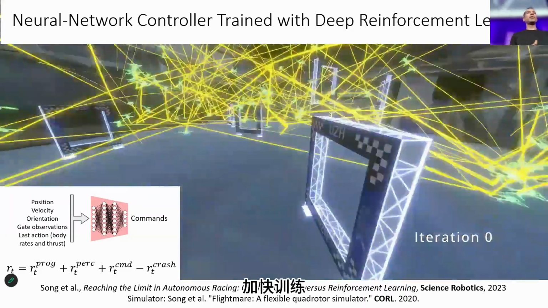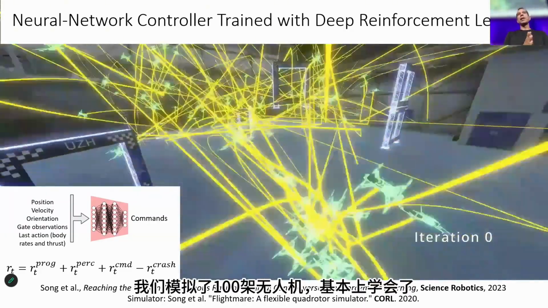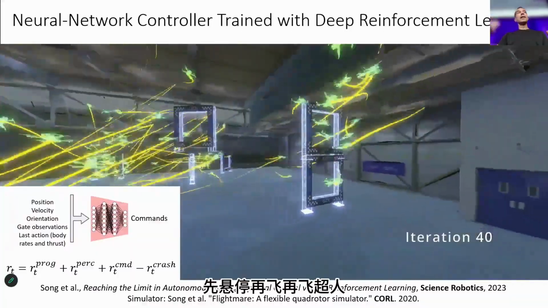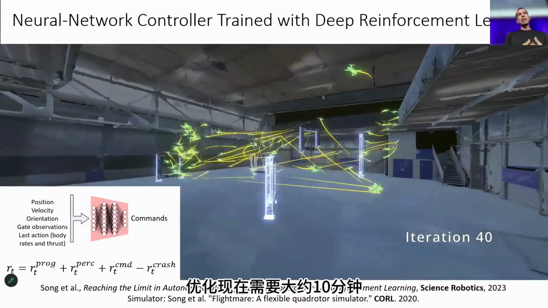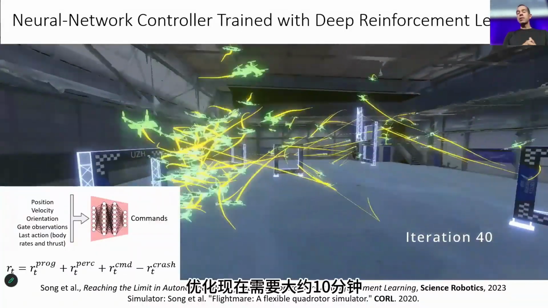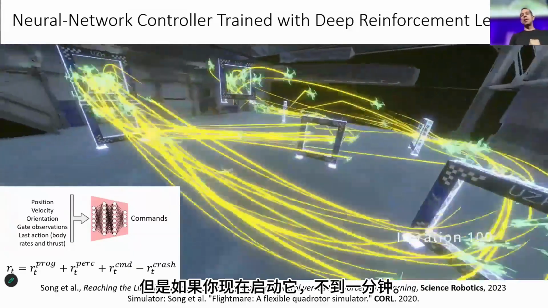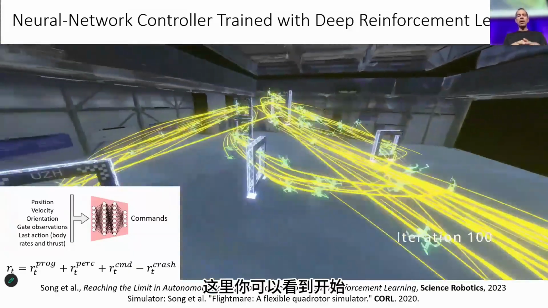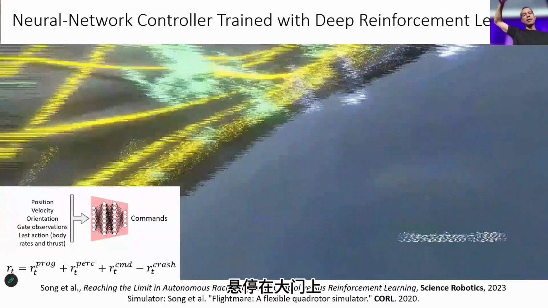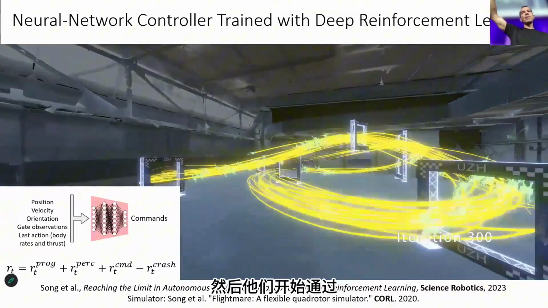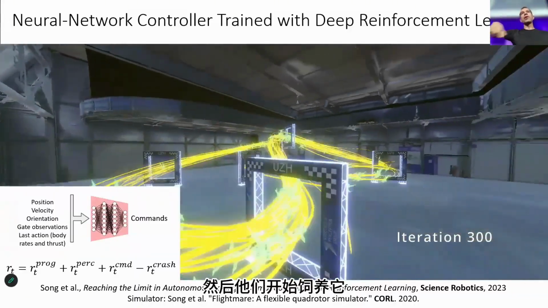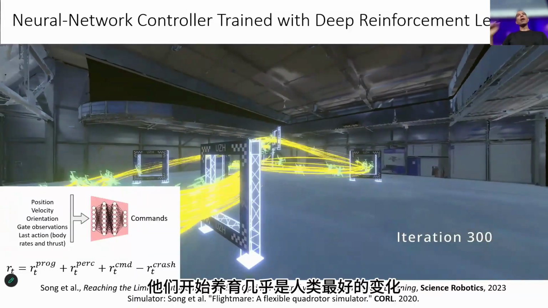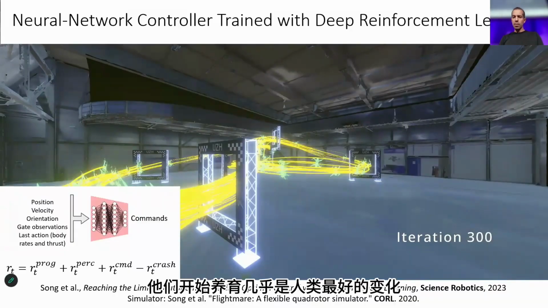To speed up the training, we simulated 100 drones, which learned to first hover, then fly, and then fly superhuman. The optimization now takes around 10 minutes, but if you bootstrap it, it takes less than a minute. Here you can see that at the beginning, the drone learns to hover over a gate, then they start to pass through the gates, and then they start actually racing. At the end, they start racing almost as the best human champions.